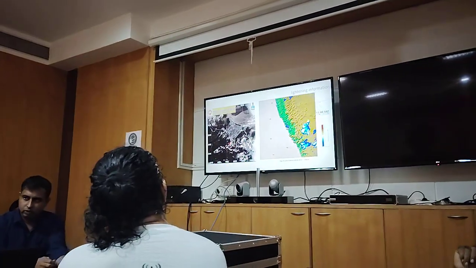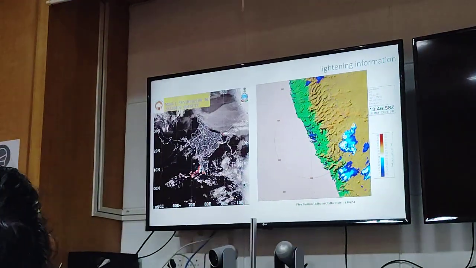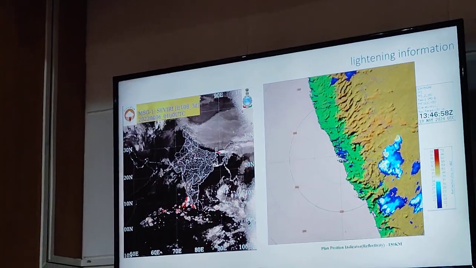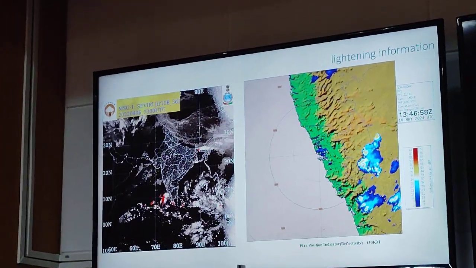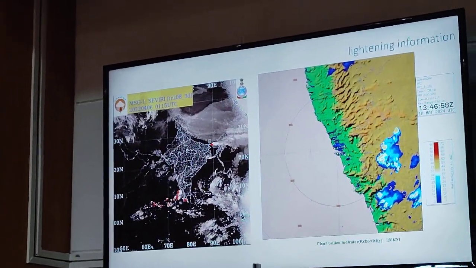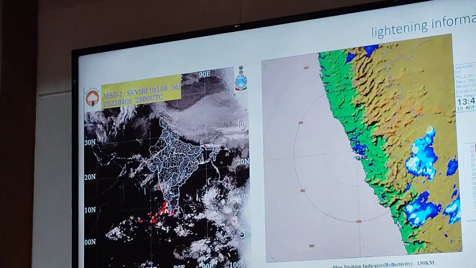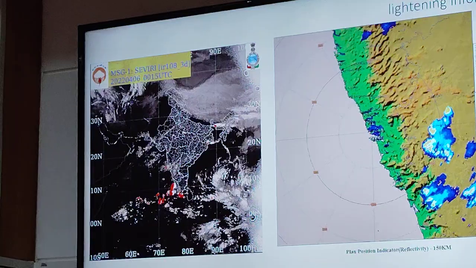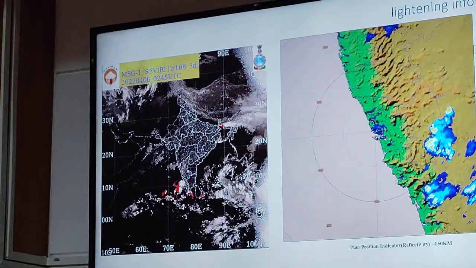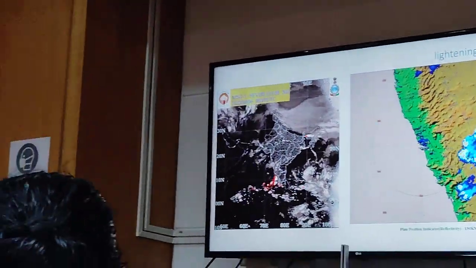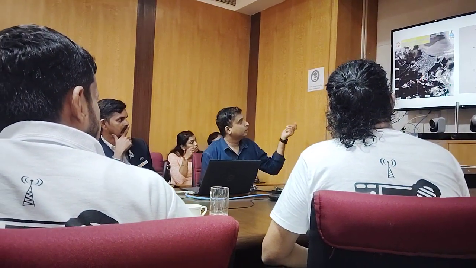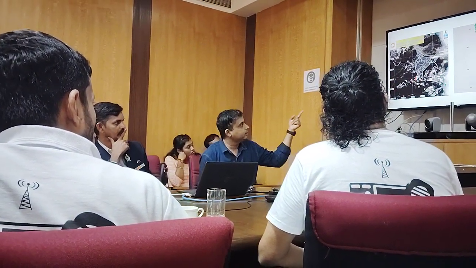India Meteorology Department is one of the best departments for cyclone tracking. We have been nominated and ranked among the best met agencies for cyclone tracking in Asia and in the world. We are always at par with the technology, and we are always tracking all the satellite images along with the radar images. This is one satellite image of the lightning product, where the red side indicates that lightning is occurring.